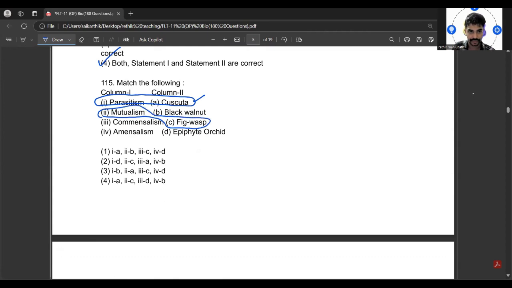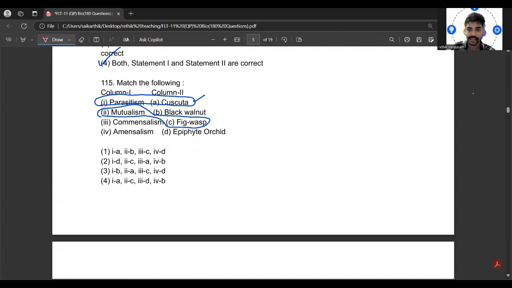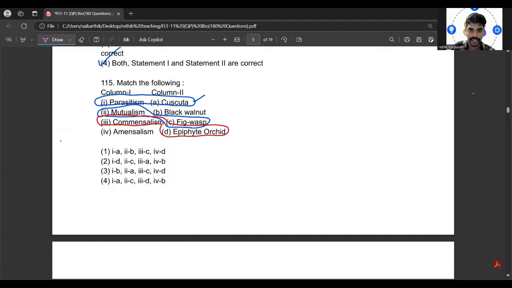This is correct. Next, commensalism. What would be the example? Orchid will be the example. And the last one, that is amensalism. Yes, amensalism will be the black walnut. So according to this, what would be the correct now? Fourth one.